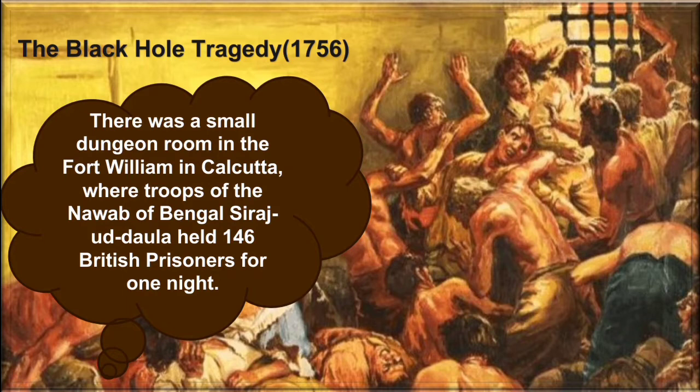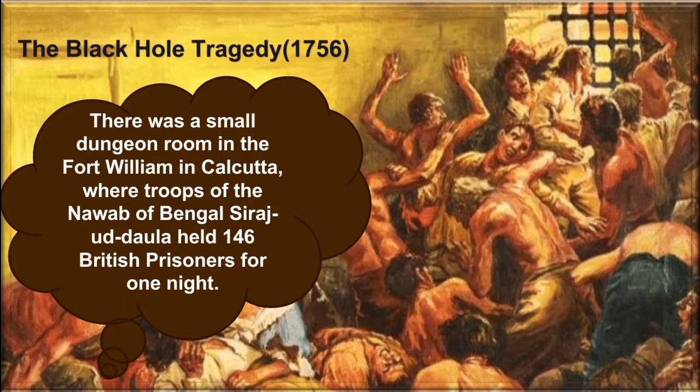Children, once again I will explain. Siraj-ud-Dawla ascended the throne after the death of Alivardi Khan. He opposed the British East India Company for misusing the license issued by Farrukhsiyar. To teach the British a lesson, he captured 146 British prisoners and locked them up in a small dungeon room.